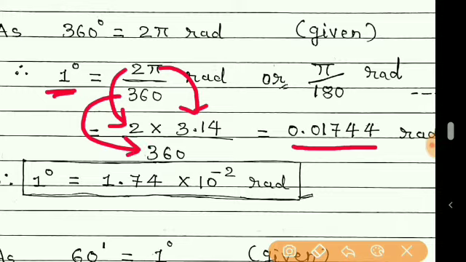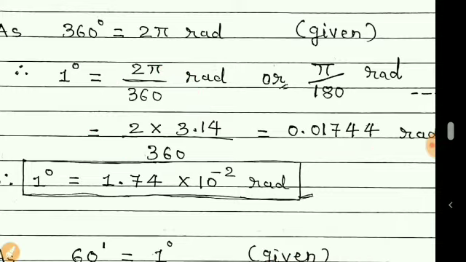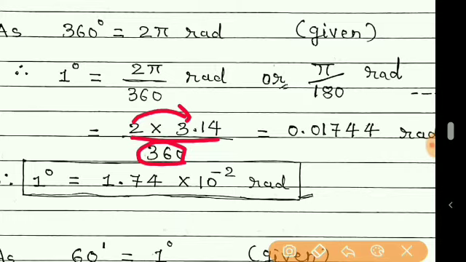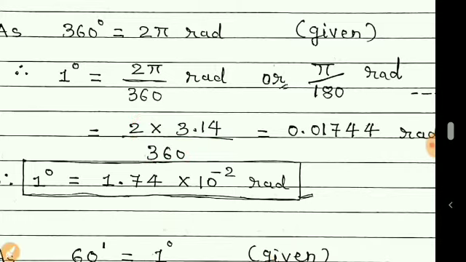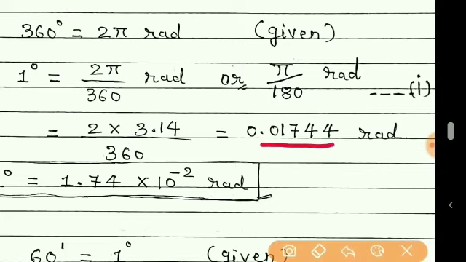So using the calculator, first multiply 2 with 3.14 and then divide the result by 360. In your calculator you will find this value. After the decimal I have taken 5 digits here. In a calculator there can be more digits, but there is no importance to those trailing values.